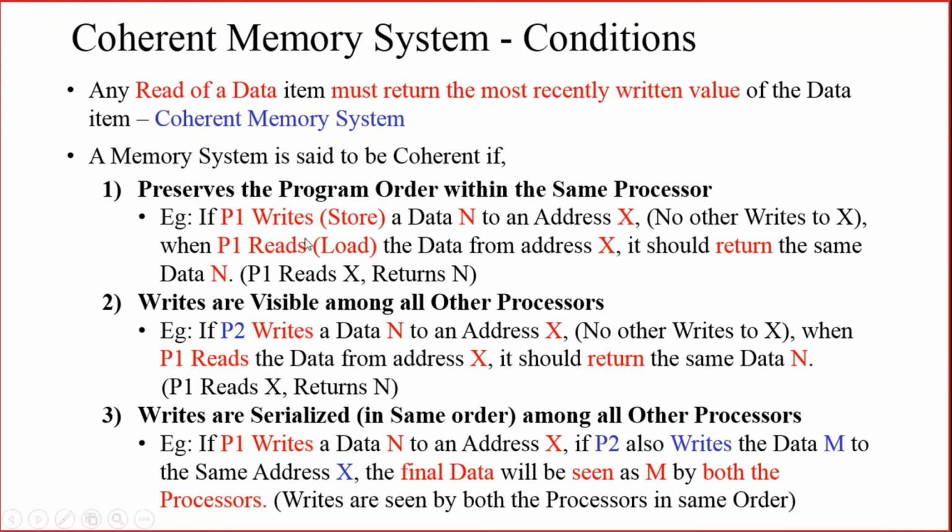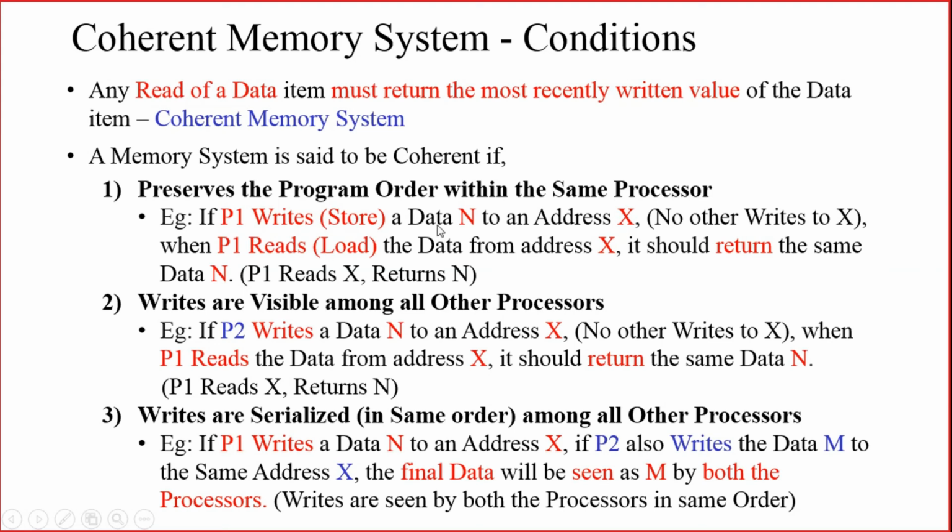So P1 writes a data N to an address location X. Then after that, P1 reads the data from the same address location X. If no other write has taken place before that to the same location X, what should it return? It should return the same data N itself.